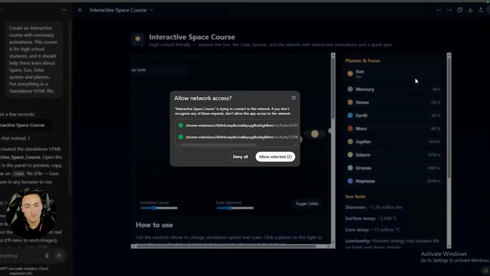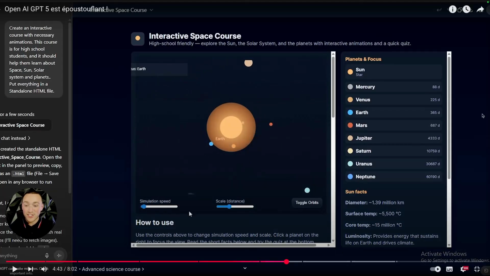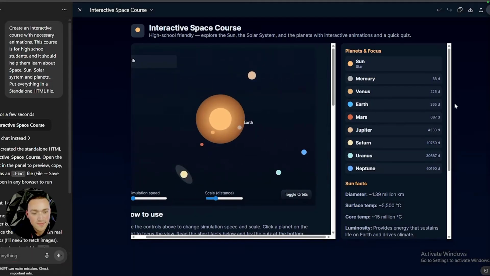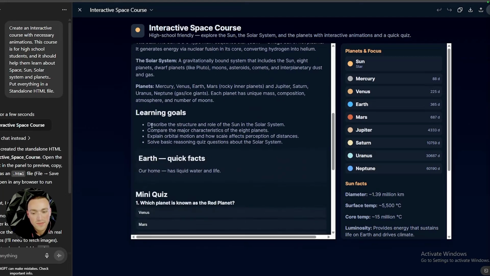Wow, this is amazing. ChatGPT is asking us to give permission to access the internet to show us some details. This solar system animation is really cool. We can change the speed of the orbit rotation. That's crazy that I generated that with a couple sentences and in like less than a minute. And the size of the planets using these bars. And we also have each planet separately. So if we click any name from here, we are going to get all the information about that planet. And we also have some quizzes. This is actually so powerful.